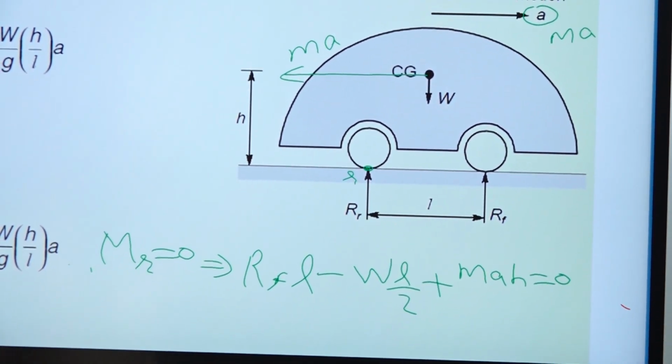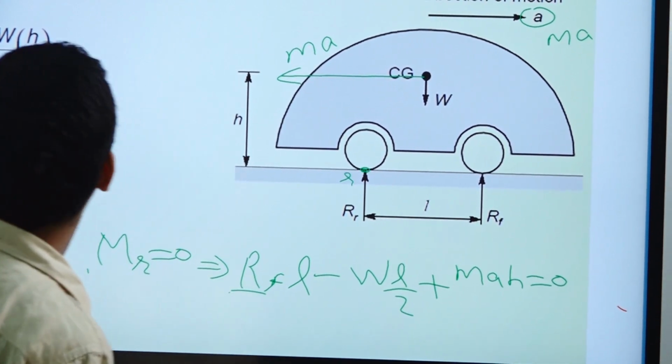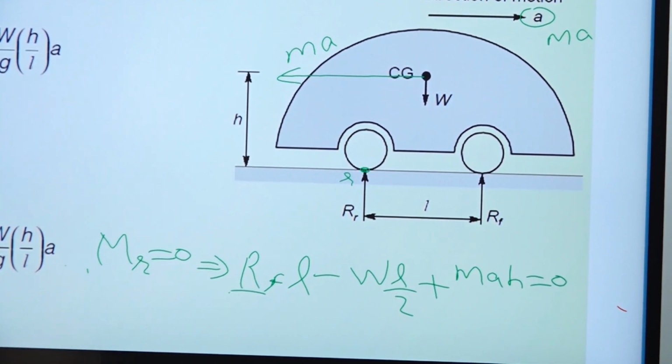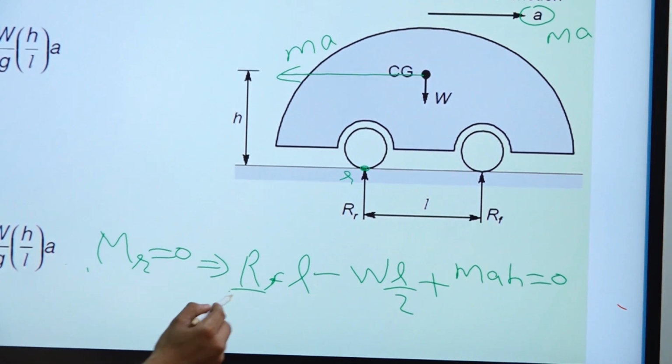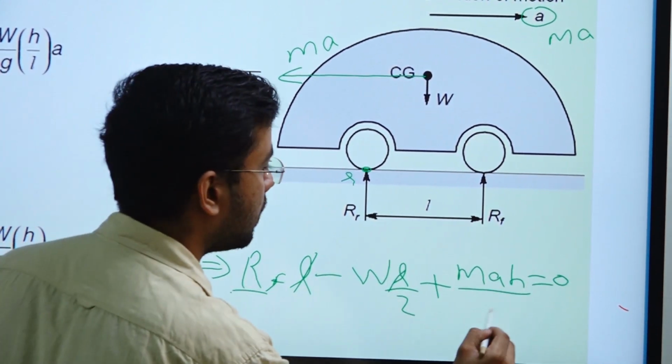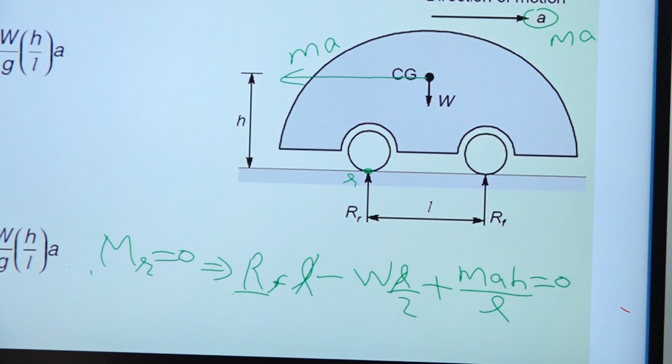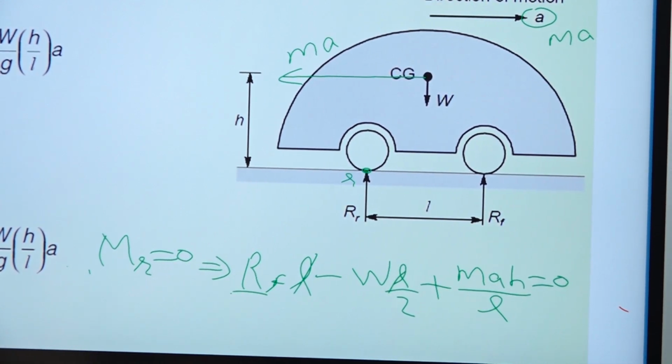So from here we can find out Rf, right? It will be WL by 2, you can directly cut the L, so W by 2 minus mah by L. So what is ma?